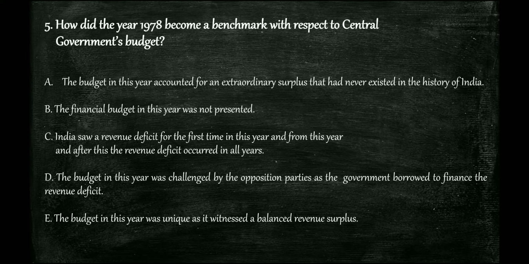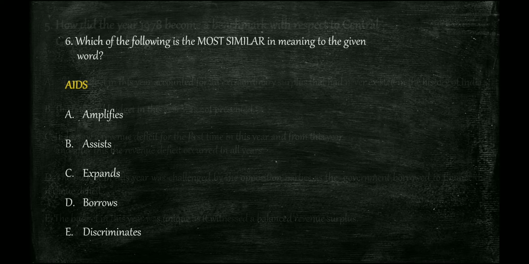Why was 1978 a benchmark year with respect to the central government's budget? We have seen all 5 questions, and the 6th question is a synonym question. A word highlighted in the passage is 'aids', so we need to find the word more similar in meaning.